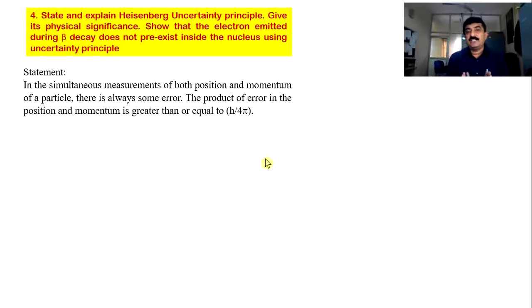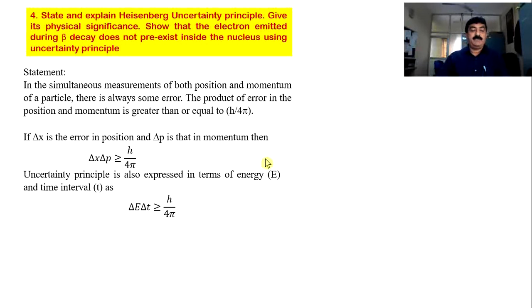In the simultaneous measurement of both position and momentum, I told you about complementarity: if you focus on position, momentum is suppressed and vice versa. If you try both at a time, definitely there will be some error. So that's what he says. In the simultaneous measurement of both position and momentum, there is always some error. The product of the errors in position and momentum is greater than or equal to h by 4 pi. Mathematically it is given by delta x delta p, where delta x is the uncertainty in position, meaning the error in position, and delta p is the error in momentum, is greater than or equal to h by 4 pi.